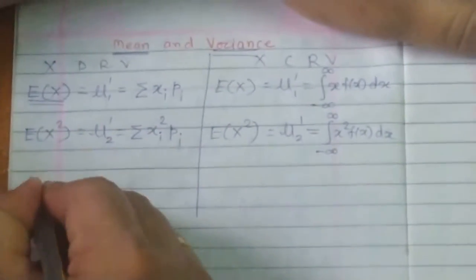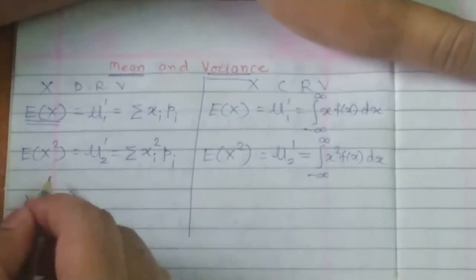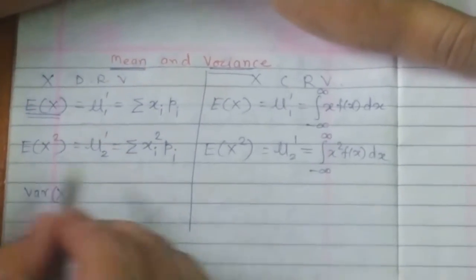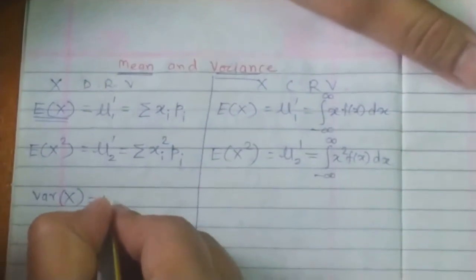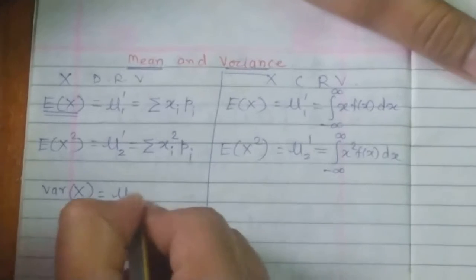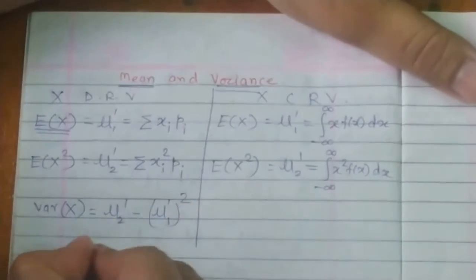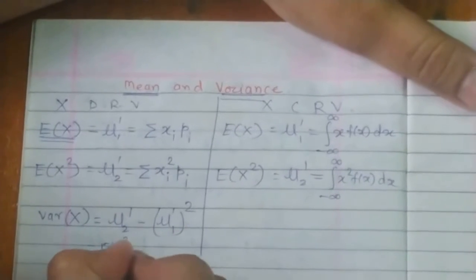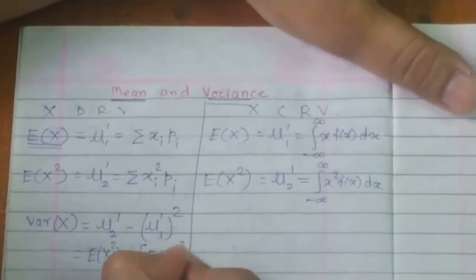Now variance is usually denoted by Var of x, or sometimes they write variance of x. Both ways it is correct. So variance of x is mu2 dash minus mu1 dash square, which is nothing but E of x square minus E of x bracket square.